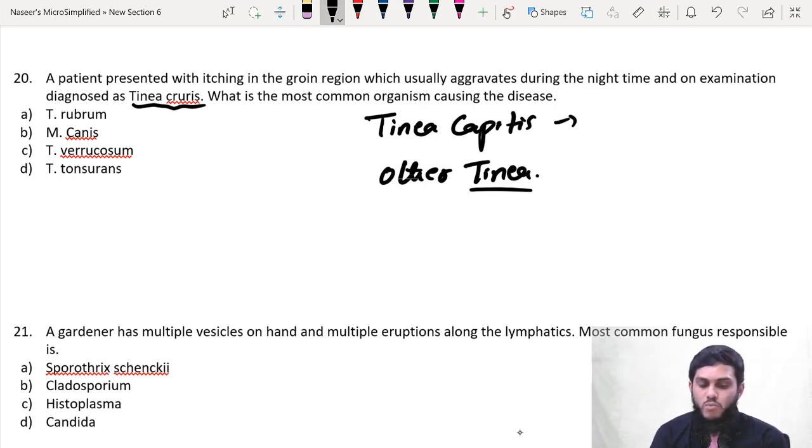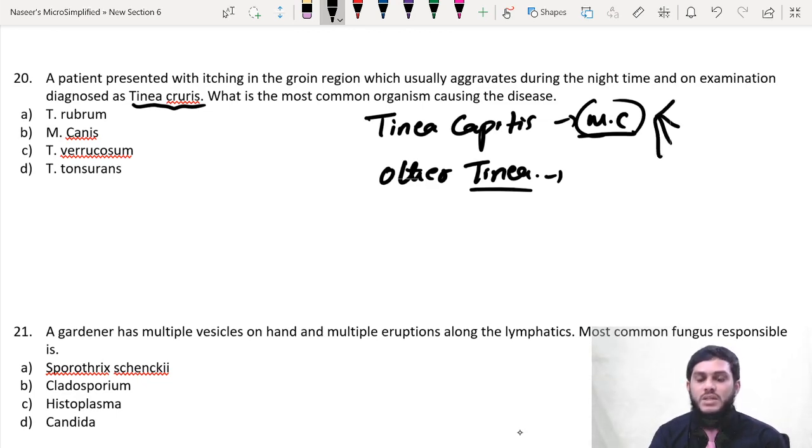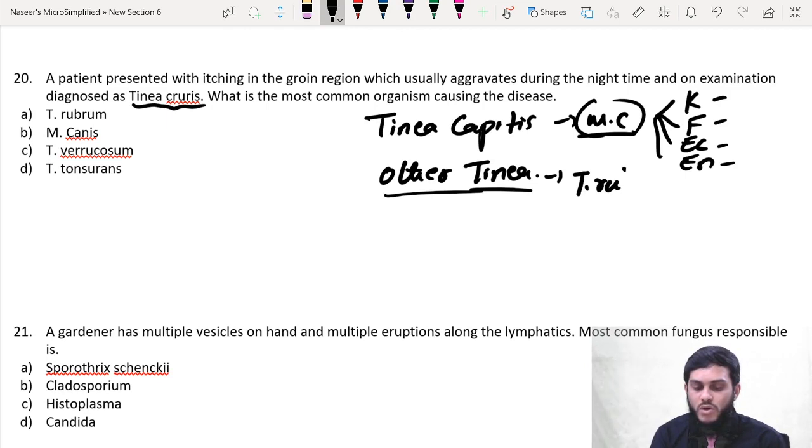The most common organism causing Tinea capitis is different, because there are 4 types of Tinea capitis: Chirion, Favus, Ectothrix, and Endothrix. The most common organism is different for all these 4. But for all other Tinea infections, the most common dermatophyte is Trichophyton rubrum.